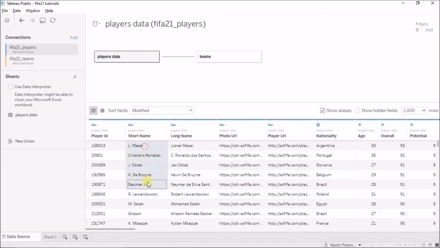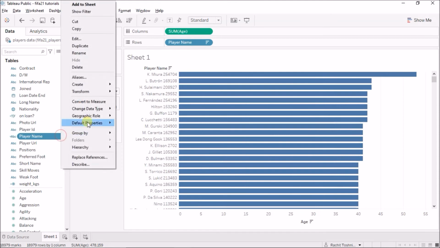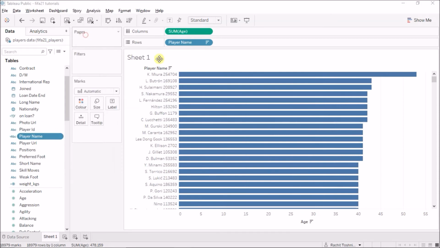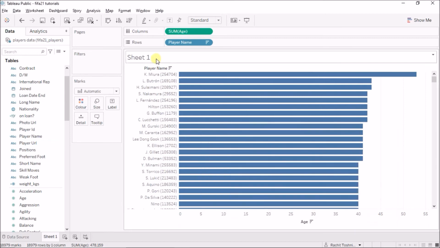Okay, so this is how we can solve the issue of multiple people sharing the same name or the same value in any particular column. Now, instead of having just one space between them, to make it a little bit better looking, I'll add an opening and closing rounded bracket. Okay, so this just makes for better visuals and nothing else. You see K Miura, bracket, the ID number.